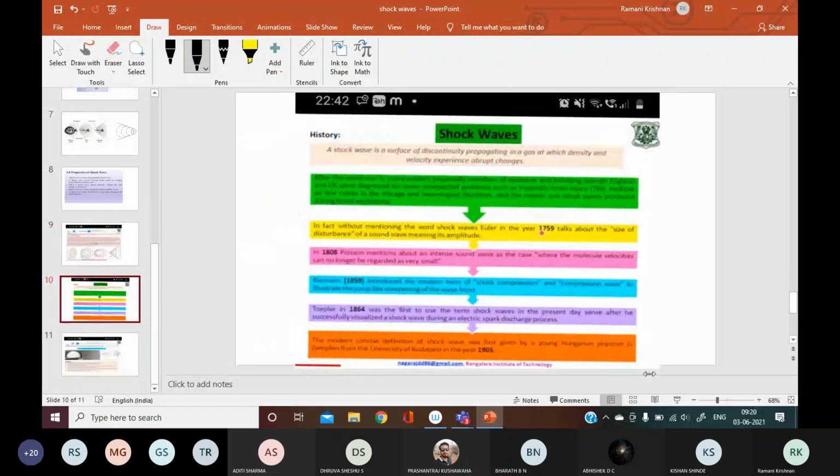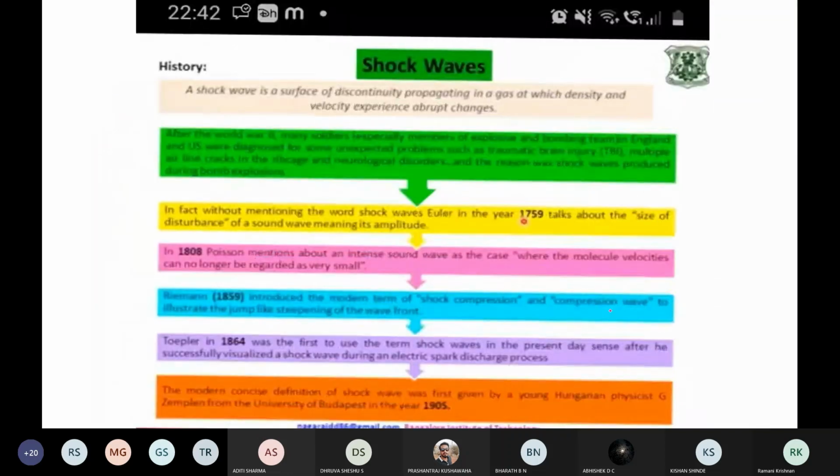Now, one nice history of these shock waves: how they suddenly came into the picture. I know it is not very clear to you, so I'll just read out the history. How did they start thinking there is something called shock waves? After World War II, after so many explosions and bombings took place, the soldiers were diagnosed with unexpected problems like brain injury, multiple airline cracks in the rib cage and neurological disorders.